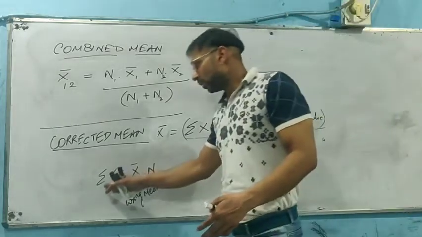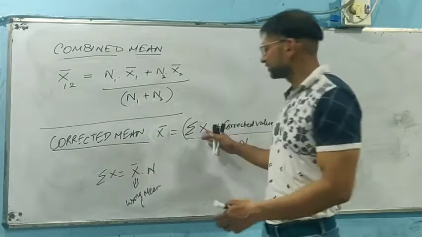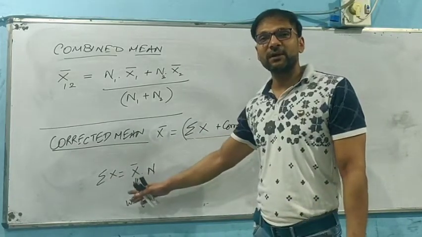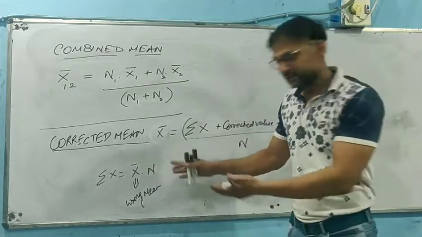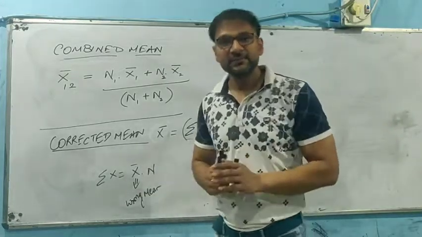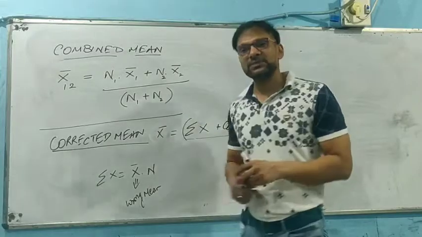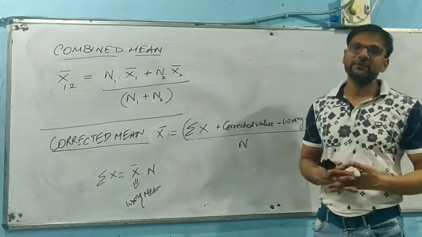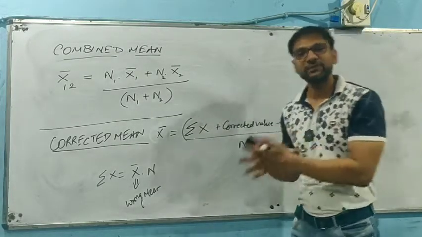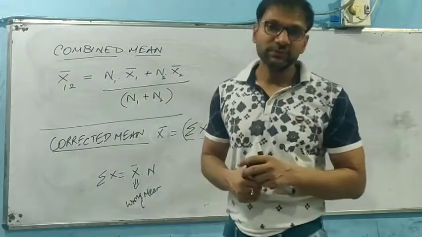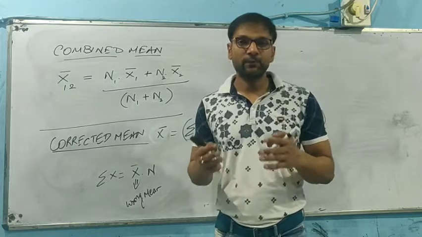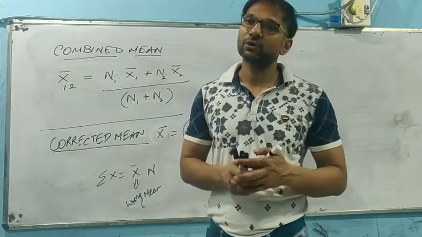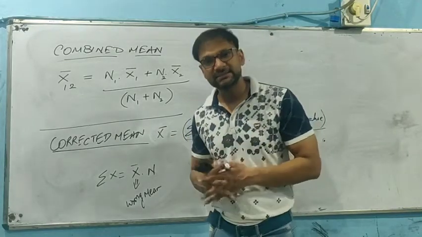Fine. So how do we obtain the summation of x? By the product of x bar that is given in the question into n, the number of observations. Again, this is given in the question itself. So these are some situations that we need to counter when we are solving the mean along with the formulas. I told you, students, we need to find the solution, but for this we need to have proper control over the formulas of each and every series.